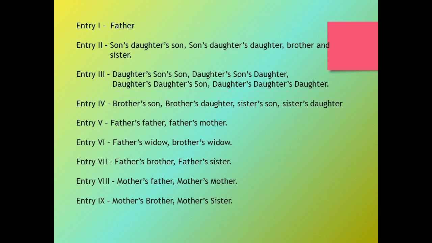Father's widow, brother's widow are included under entry 6, and father's brother and father's sister are included under entry 7, and mother's father and mother's mother are included under entry 8, and finally mother's brother and mother's sister are included under entry 9. So these are the class 2 heirs. Under Section 11, the property of an intestate shall be divided between the heirs specified in any one entry in class 2 of the schedule so that they share equally.